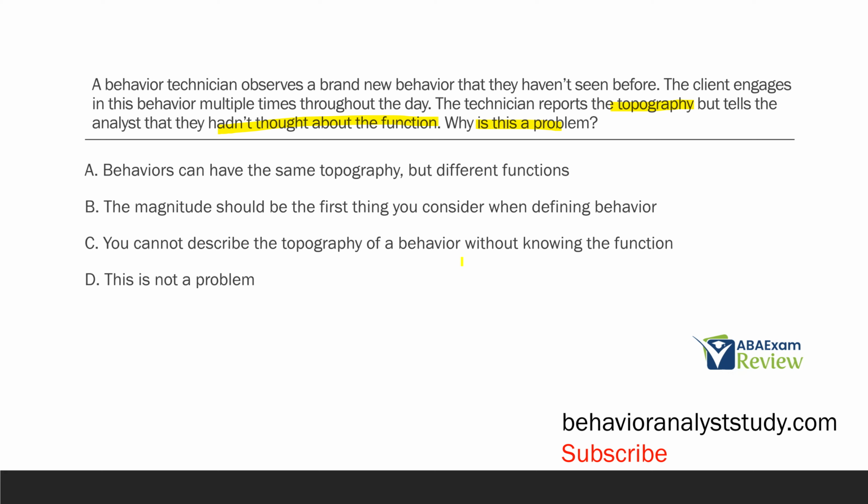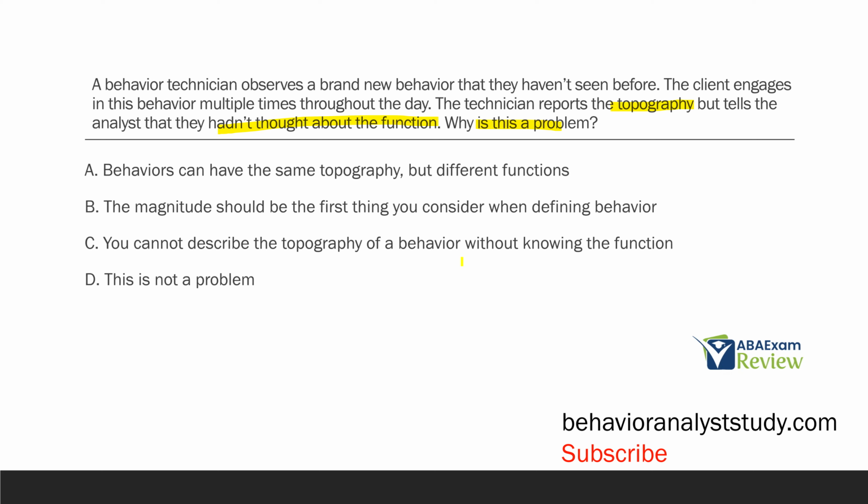Of course not. Magnitude, in most cases, is going to come last if it comes at all. And then C, you cannot describe the topography of a behavior without knowing the function. It's not true, right? You can describe how a behavior looks even if you don't know why it's occurring. The topography is not that hard to identify because you just have to observe and write down how it looked and what happened.